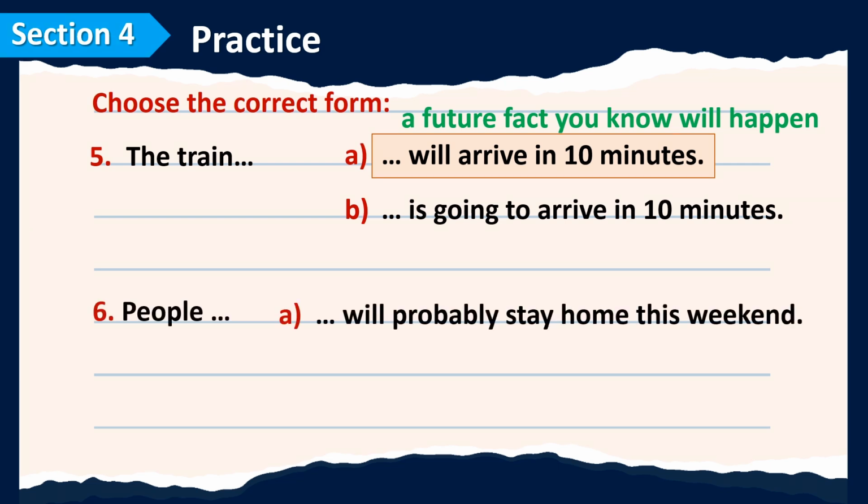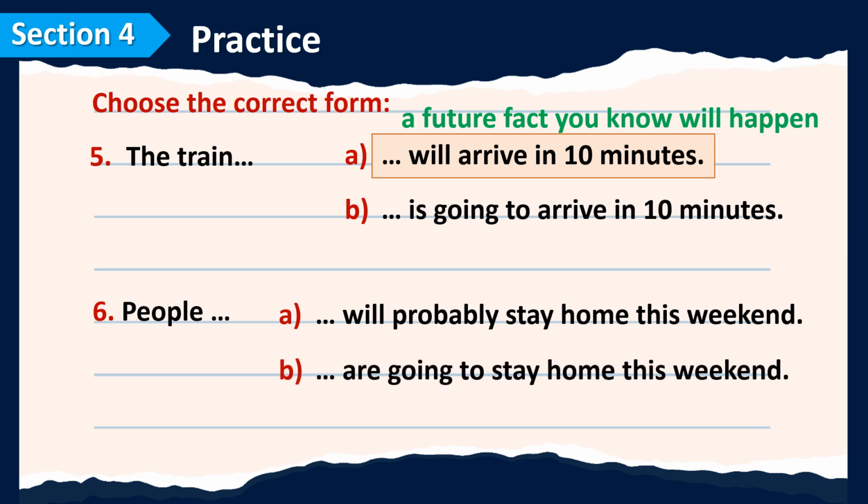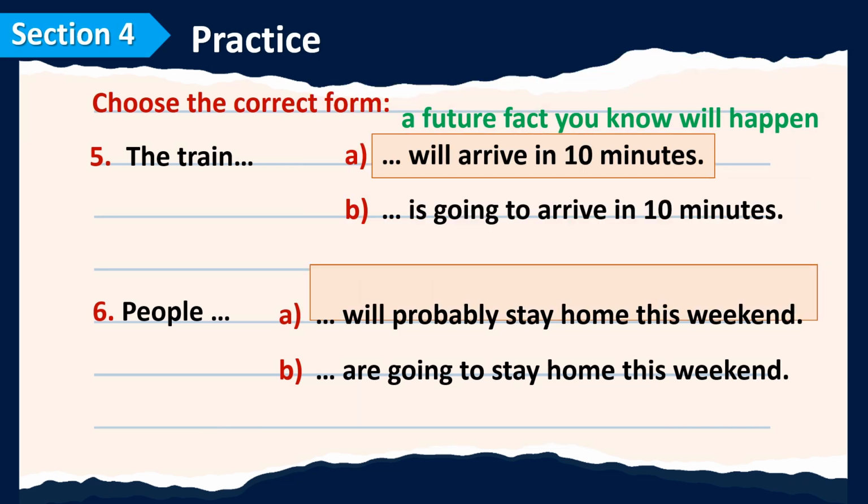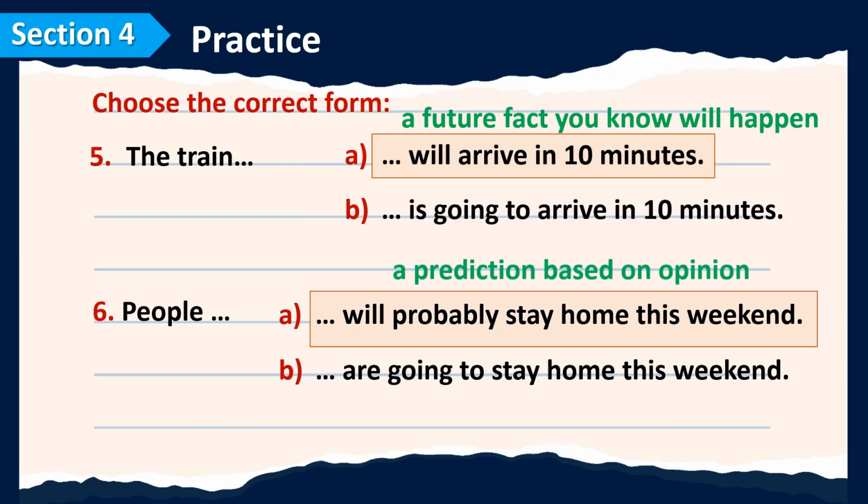People will probably stay home this weekend. Or, people are going to stay home this weekend. Yes, it's a prediction based on opinion. Now you know the real difference between will and be going to.